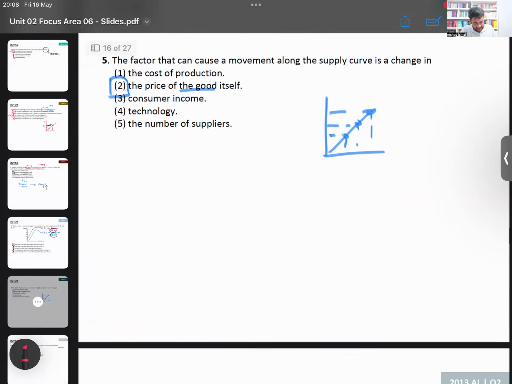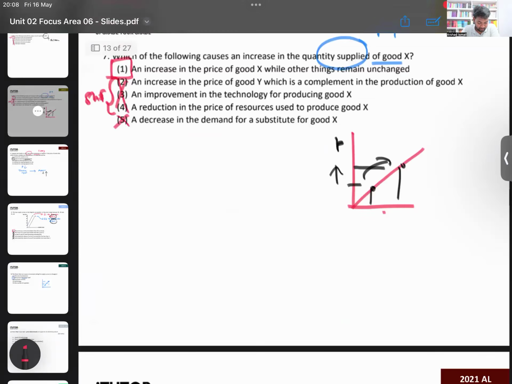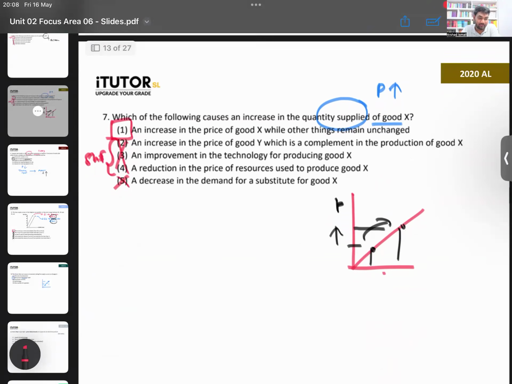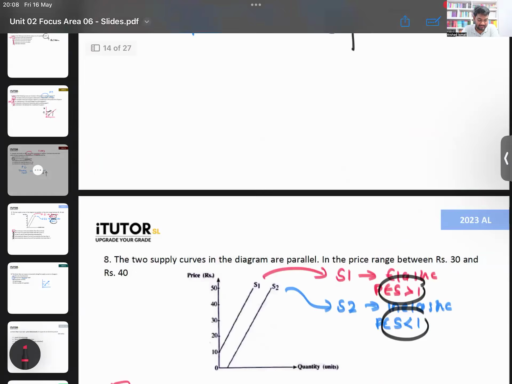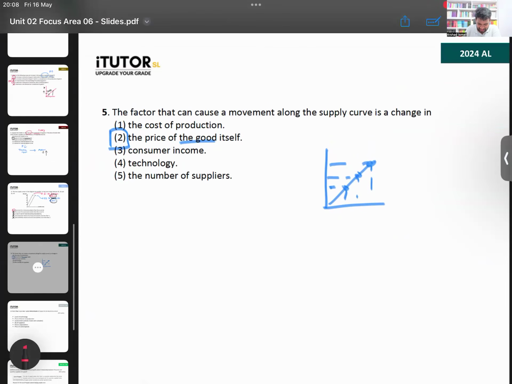Okay. That's that. How did you all do out of those questions? The second one, 2020, second one. No, complement won't affect supply. How did you all do? There were, I think, 15 MCQs. How much out of 15? The questions weren't hard. I think at least 10 out of 15 is a good enough mark.